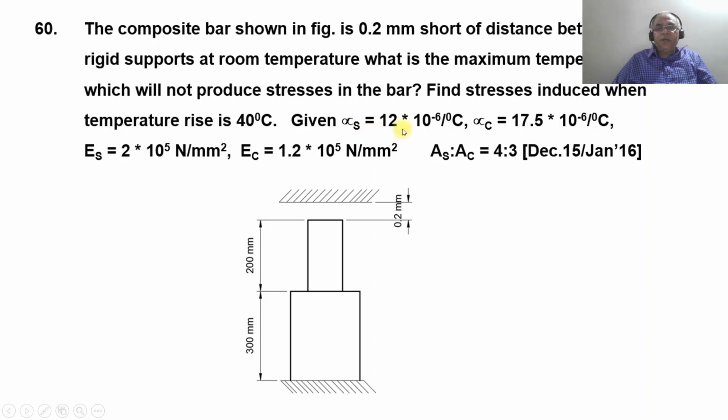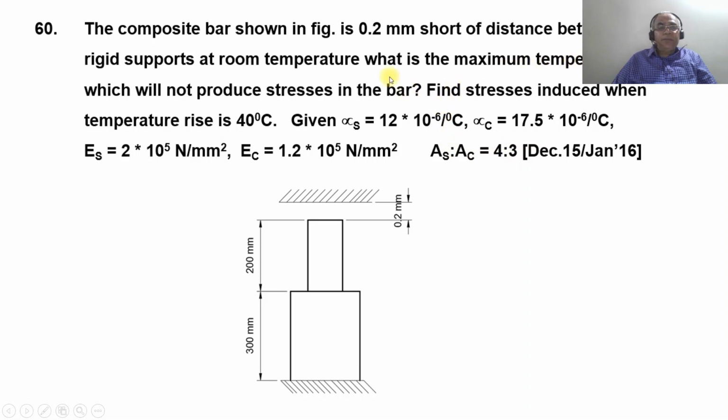Given alpha S will be equal to 12 into 10 to the power of minus 6 per degree centigrade. Alpha C equals 17.5 into 10 to the power of minus 6 per degree centigrade. Young's modulus of steel equals 2 into 10 to the power of 5 Newton per mm square. And Young's modulus of copper is equal to 1.2 into 10 to the power of 5 Newton per mm square. Take AS is to AC will be equal to 4:3.